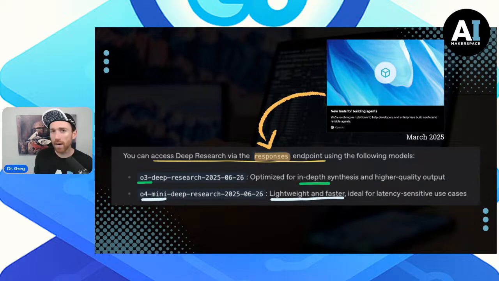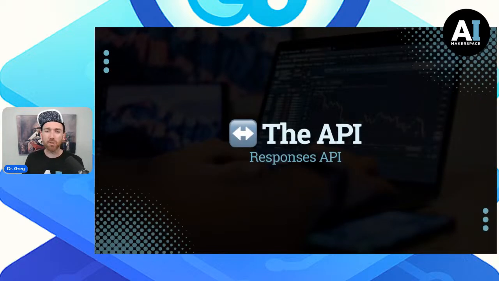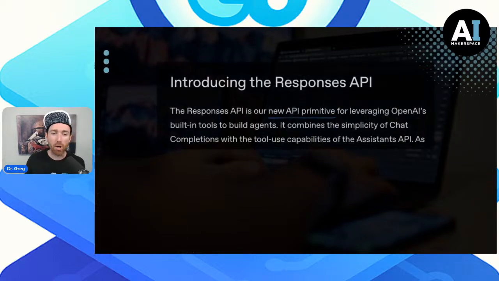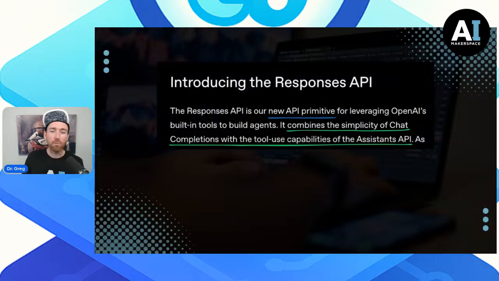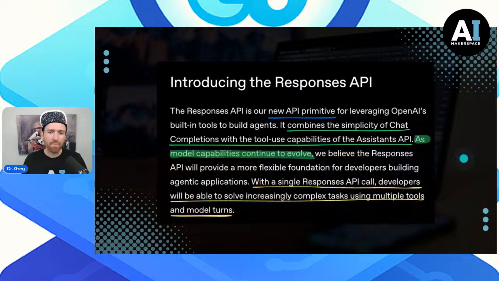And that's kind of what we got here for the OpenAI Deep Research API. When we're going to use the Deep Research API, we have to go through the Responses API first, though. In March, when this was introduced, they said, well, this is our new API primitive. It combines the simplicity of chat completions with the tool use capabilities of the Assistants API. And also it more or less deprecated the Assistants API in its wake.